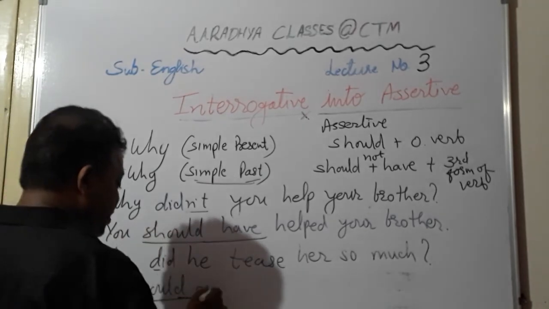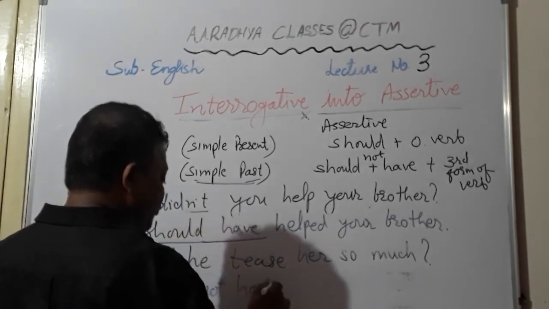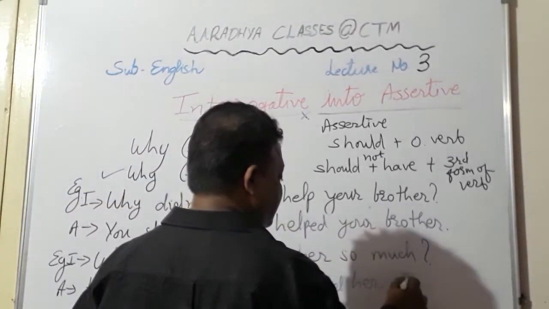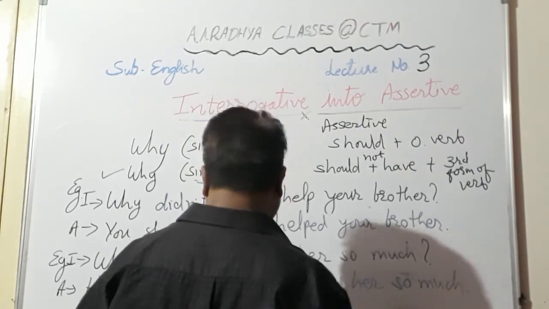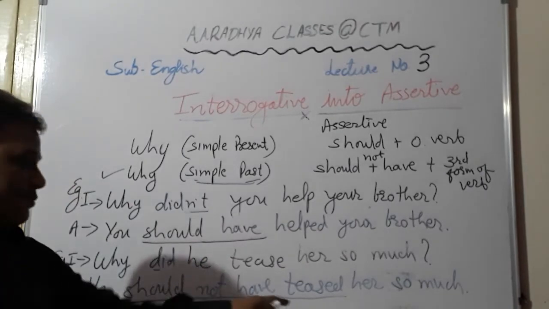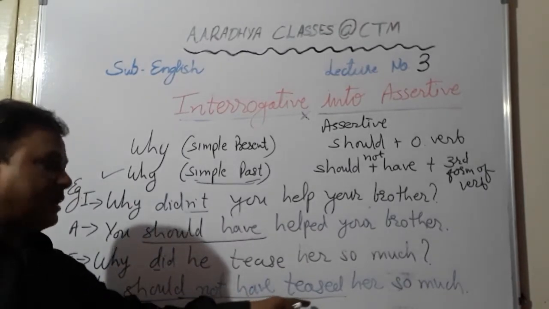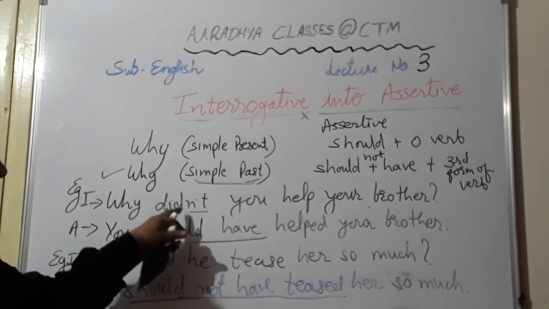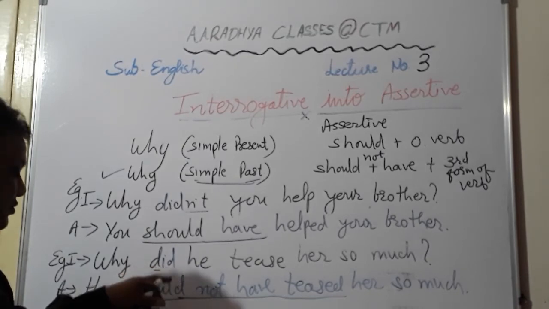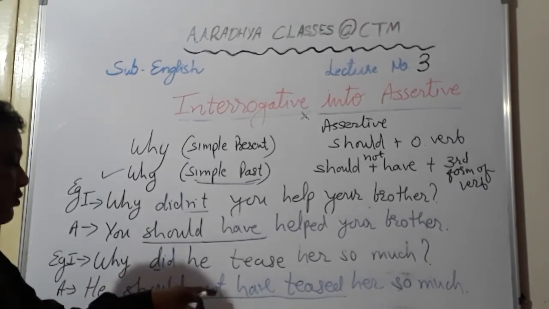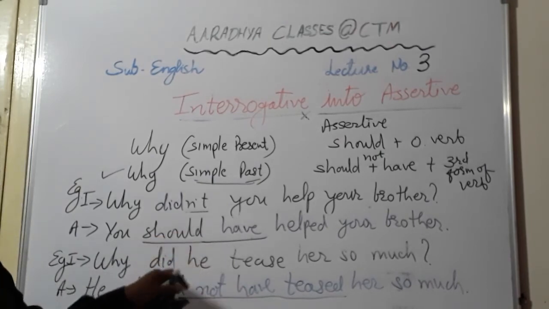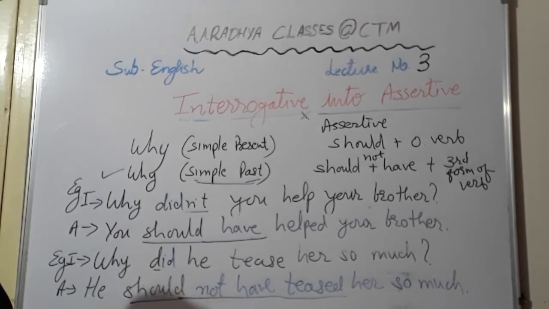So, he should not have teased her so much. Okay, students. So here again you see should plus have, negative not, have, and third form. Here it was negative, so the assertive was positive. Here the why question is positive, so its assertive is negative. So don't put this not after have. Not is always written after the auxiliary if you are going to convert it into a negative assertive sentence.